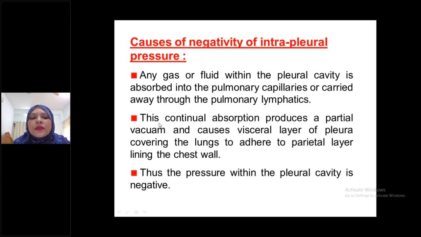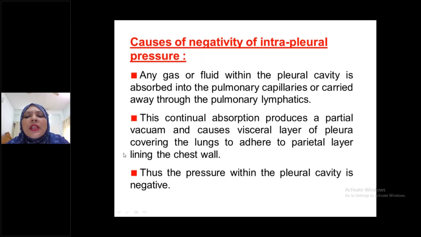Okay, this continual absorption produces a partial vacuum, because there is always continual absorption in this space through the pulmonary capillaries or through the pulmonary lymphatics, and it causes the visceral layer of pleura covering the lungs to adhere to the parietal lining of the chest wall. It prevents friction of the visceral pleura with the parietal pleura. This continual absorption produces a partial vacuum, একটা খালি জায়গা তৈরি করে। ঠিক আছে, একটা negativity create this space.